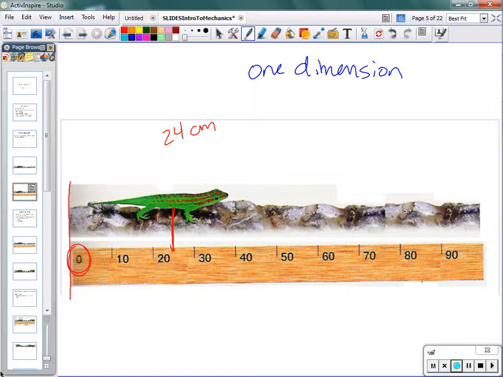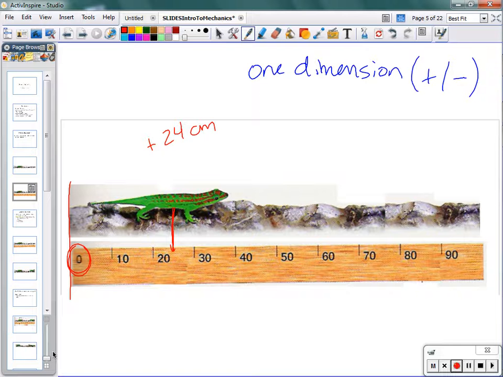So in one dimension, there's only two options. And we distinguish those two options as positive or negative. So the way that our ruler is labeled in this picture, I'm going to assume that those 10s, 20s, 30s, and 40s that are labeled are on the positive side of 0. So to describe the position of this lizard, not only would I have to describe how far away from the reference point it is, I also have to describe which direction from the reference point it is. So in this case here, I could call the position of this lizard positive 24 centimeters.